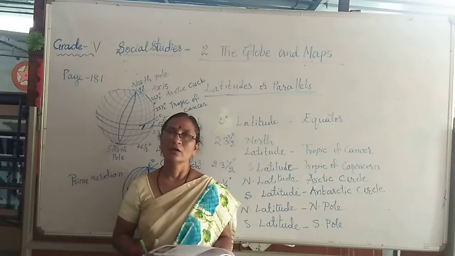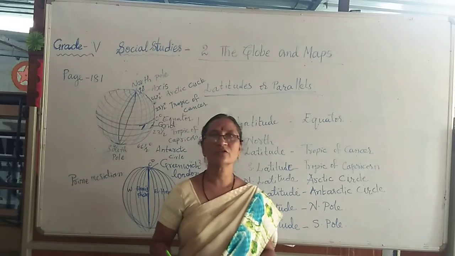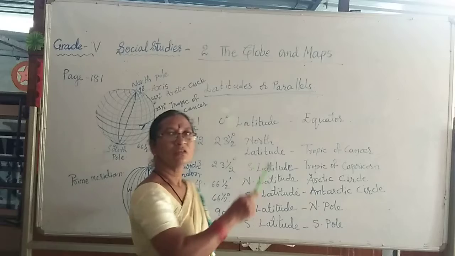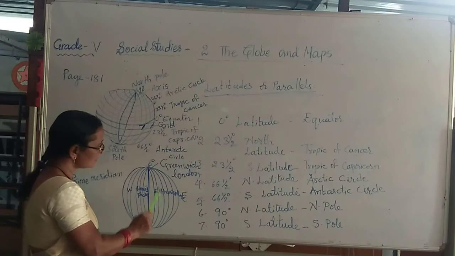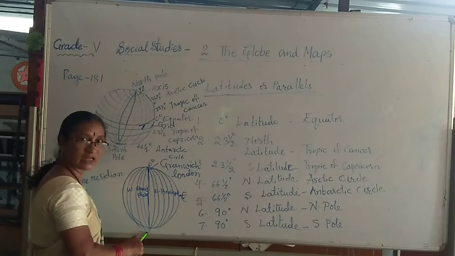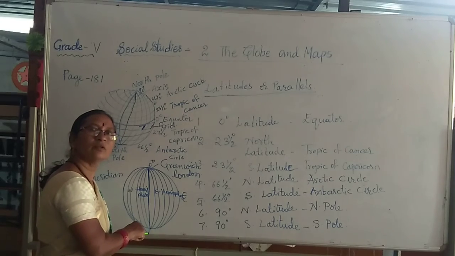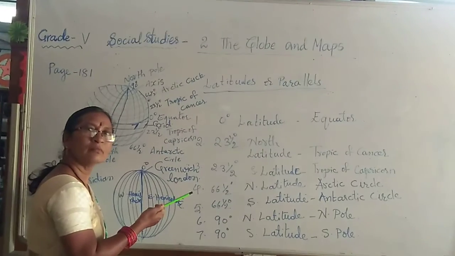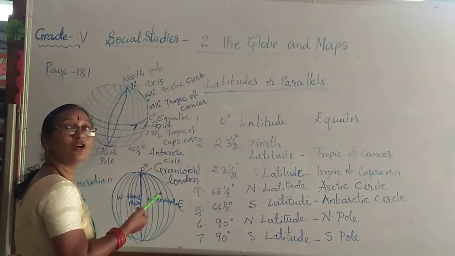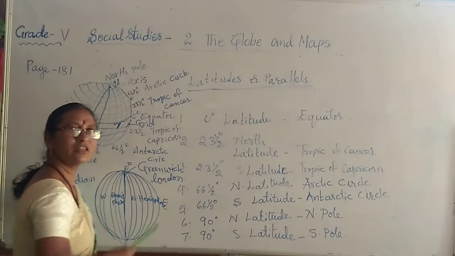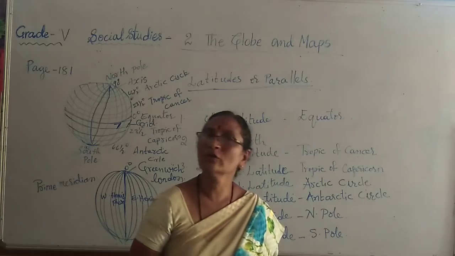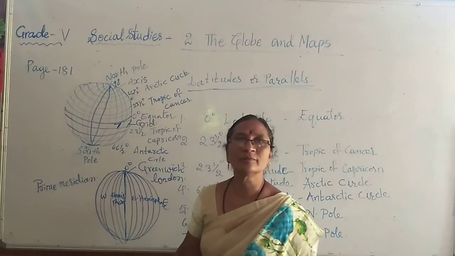And 0 degree longitude means the line which divides the globe into two equal halves. It is called 0 degree longitude or prime meridian. It is also called Greenwich longitude. Do you know why it is called Greenwich longitude?